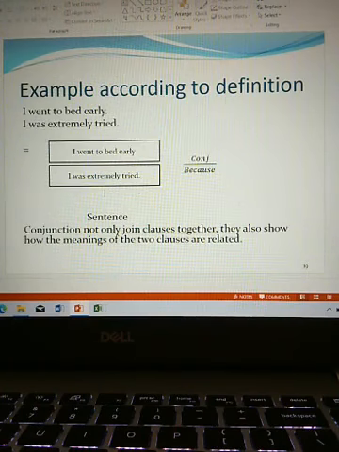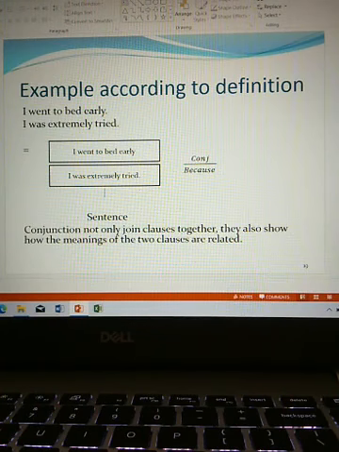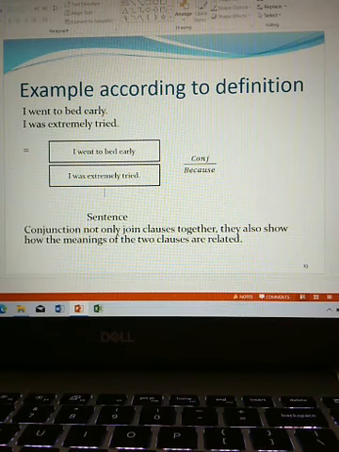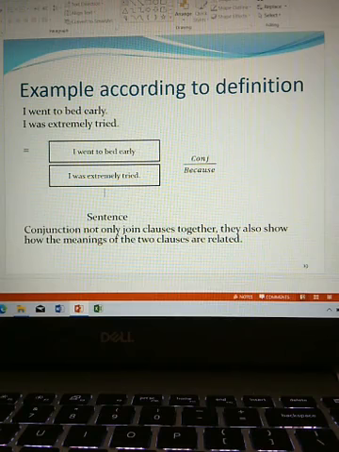Examples according to the definition. I went to bed early. I was extremely tired. So, here if you join, what would be the result? I went to bed early because I was extremely tired.